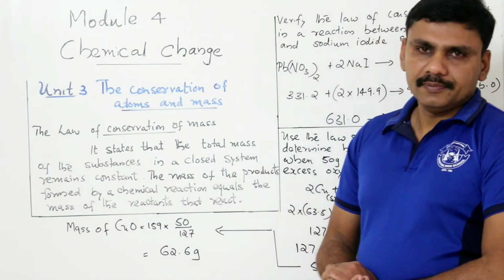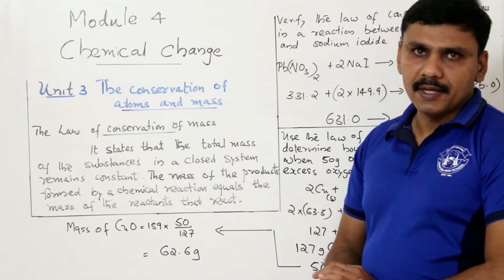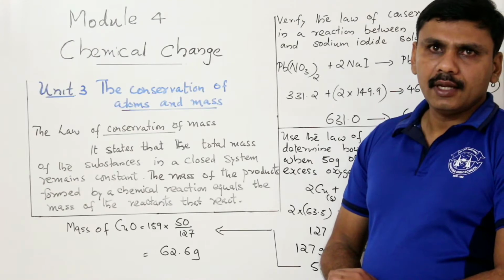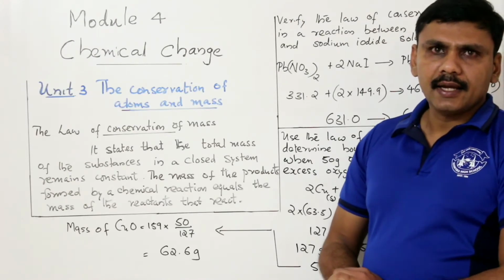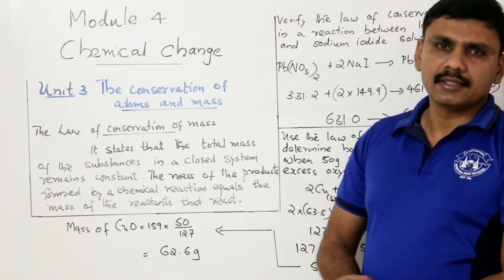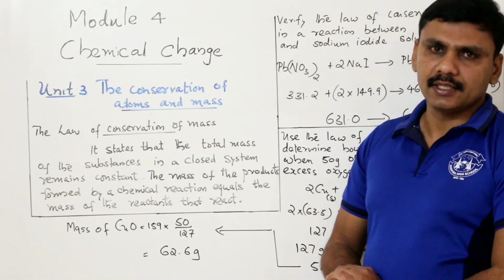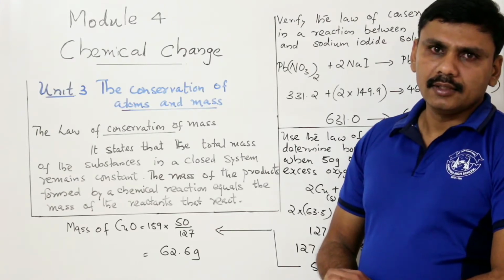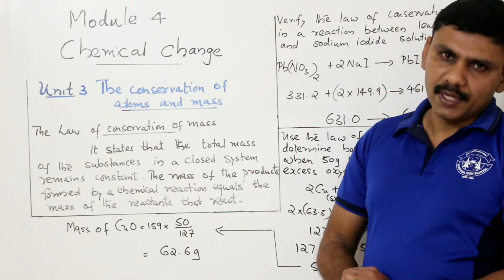In unit number 3, we are dealing with the conservation of atoms and mass. In 1789, Antoine Lavoisier discovered that mass can neither be created nor be destroyed in a chemical reaction. The mass of an element at the beginning of a reaction is equal to the mass of that element at the end of the reaction. So this is the law of conservation of mass.